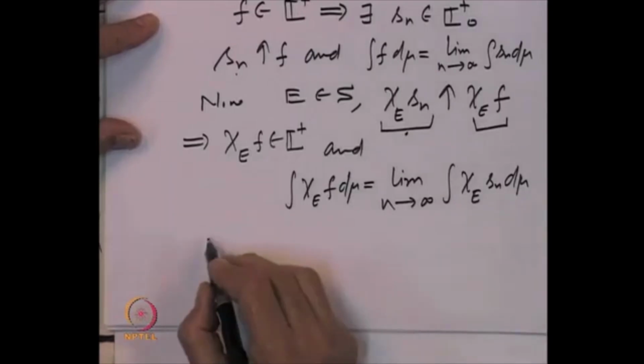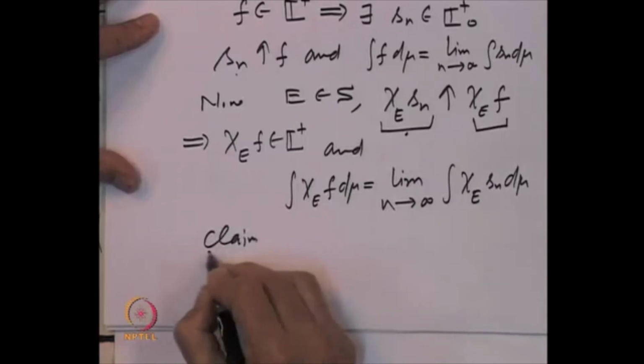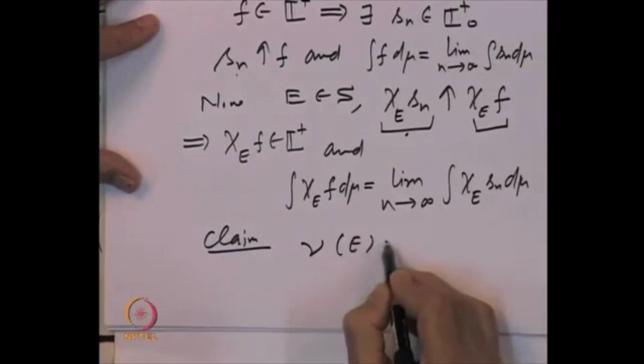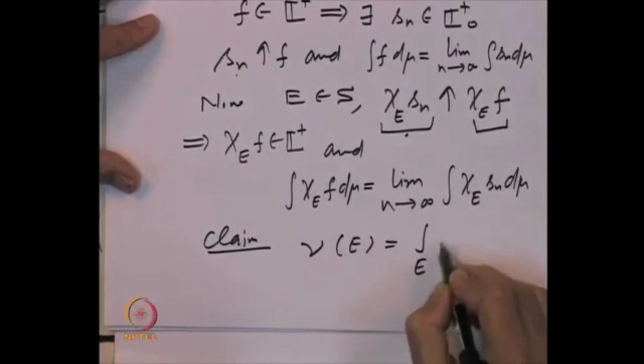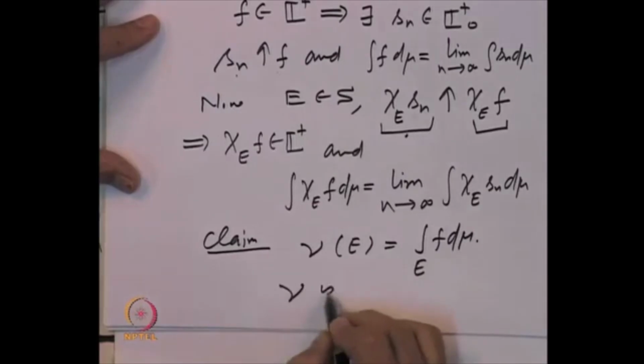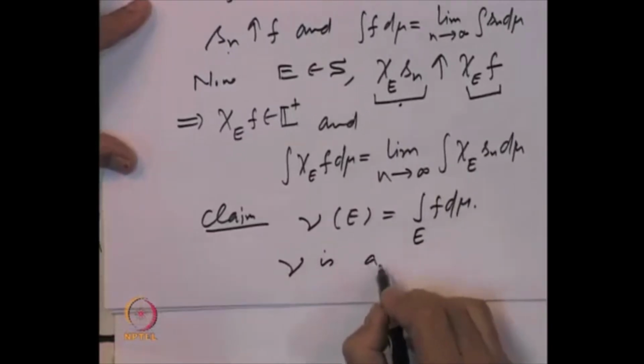And now, we want to claim that if we call this number nu of E, the integral over E of f d mu, then the claim is nu is a measure.